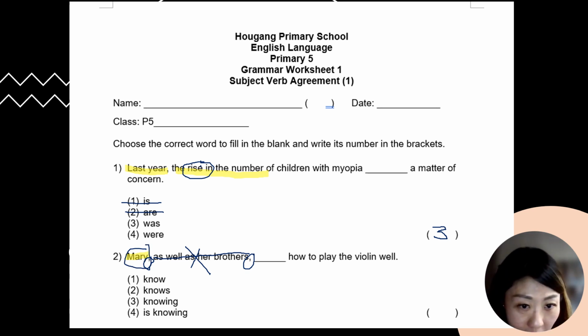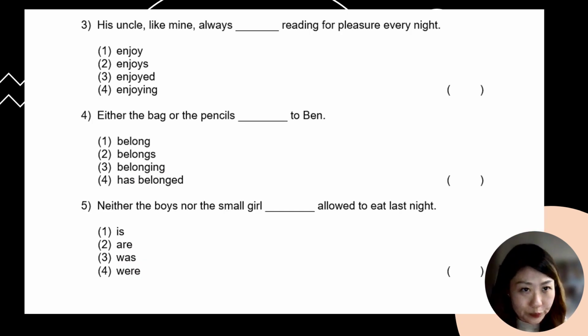And so over here, there's no past tense evidence at all. And I do see the options, none of them says knew. So I'm not going to consider past tense at all. And Mary is only one person, so it's going to be a singular subject-verb agreement answer. So the answer must be number 2, knows how to play the violin well. All right, so answers for the first 2 questions are 3 and 2 respectively. So now let's move on to the next slide.